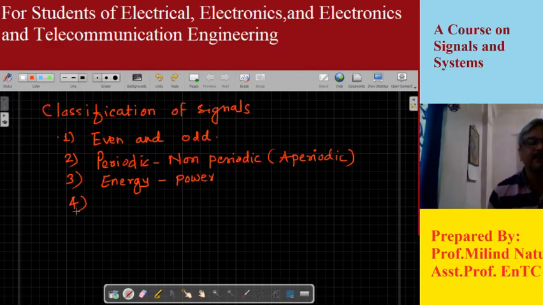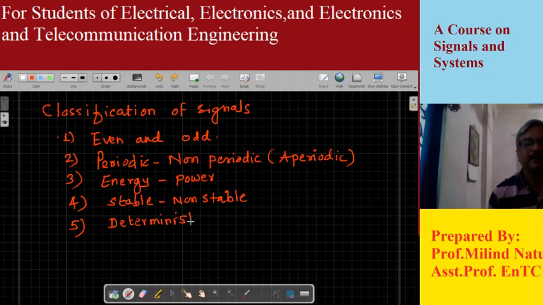The fourth type of classification of signal is stable, unstable, or non-stable signals. The fifth category is deterministic and random signals.